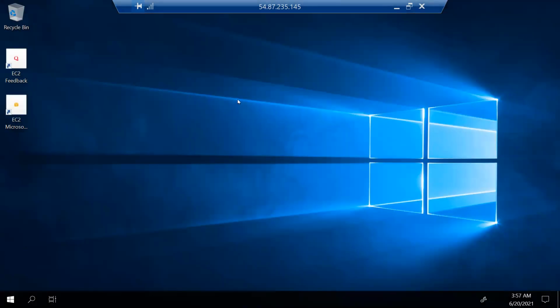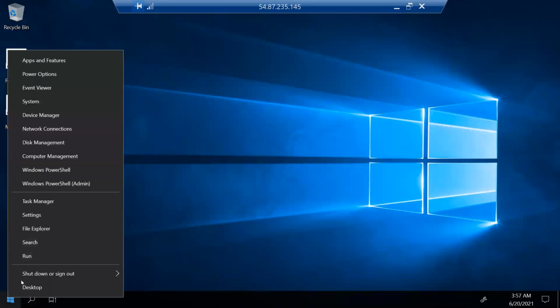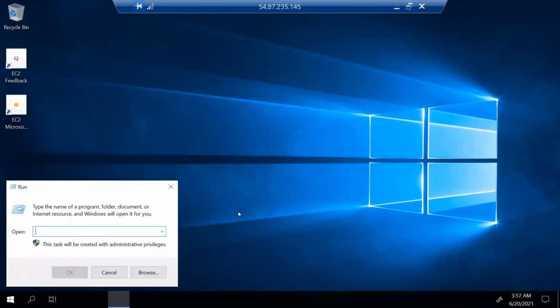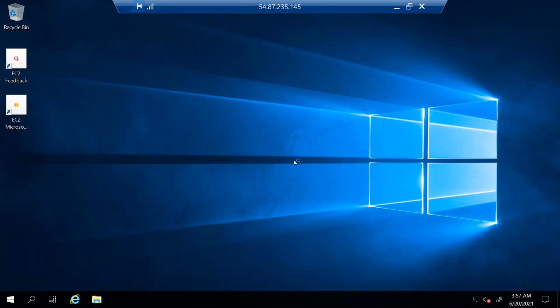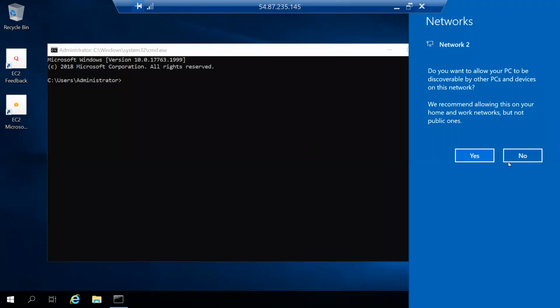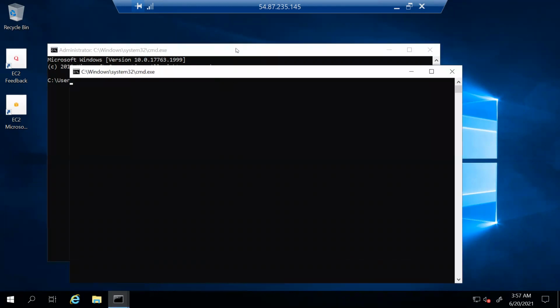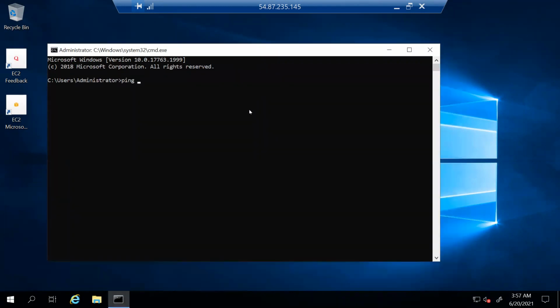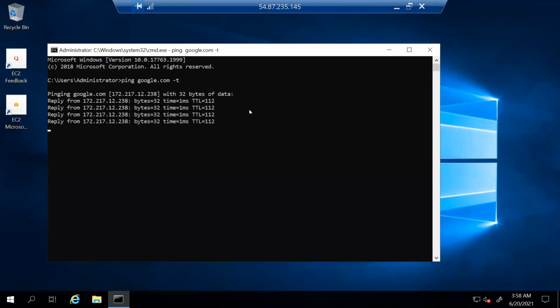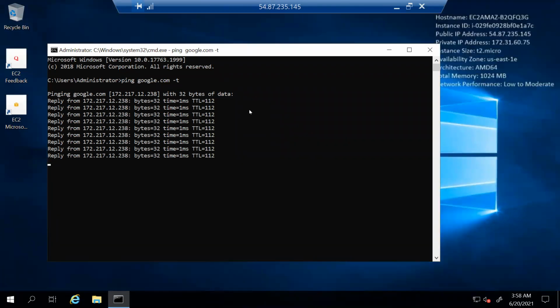Okay, so we can see here, if you go to run and type CMD, and now let us see whether my outgoing traffic works. I am typing the command ping www.google.com space -t, my request from the EC2 instance is going towards the Google server.